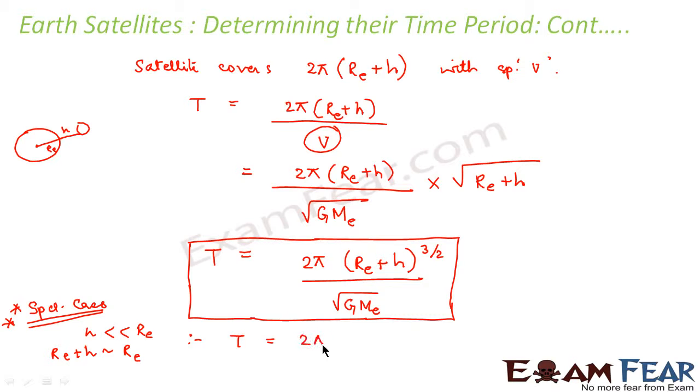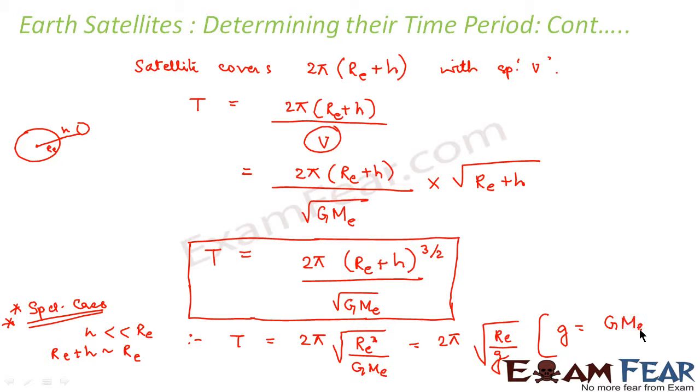So T will be equal to 2π root over RE cube divided by GME. Now this we can write in terms of acceleration due to gravity as 2π root over RE divided by g, because g is equal to GME by RE square.